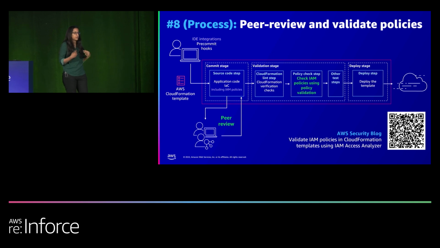In the commit stage, if your developers are authoring policies, then you can quickly incorporate some peer reviews in there. Whenever someone is saving a policy, you can ask for the policy to be peer reviewed, and this is a great way of incorporating that feedback loop. And this creates some accountability in the developers or in your team to write good policies. And if you want to use automation instead, you would use that in the validation stage, wherein you can incorporate the validation tool that I talked about earlier to automate the whole process, and this blog talks about that.